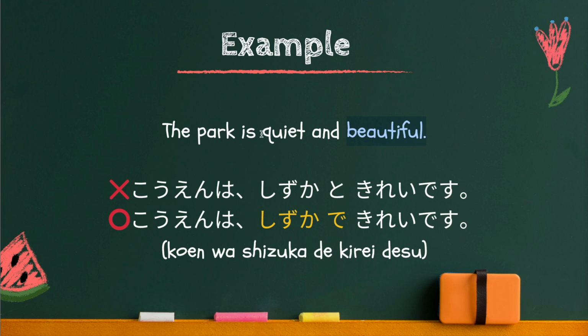And here, quiet is na-adjective. If na-adjective comes first, you have to use the te form of na-adjective, which is like this. 静かで. This is the te form of na-adjective. So, the te form of い-adjective and na-adjective is different.